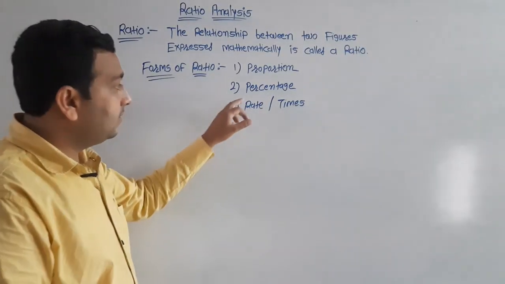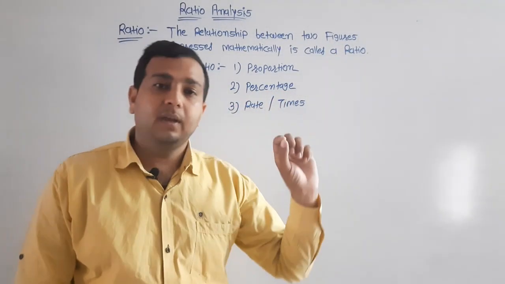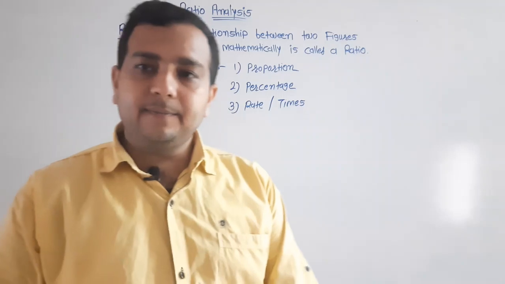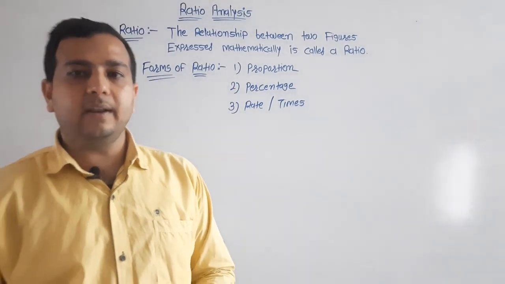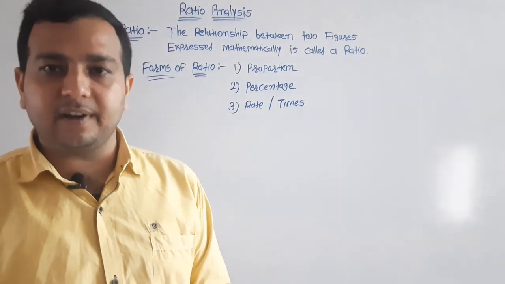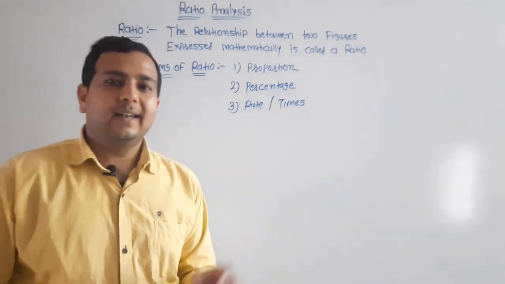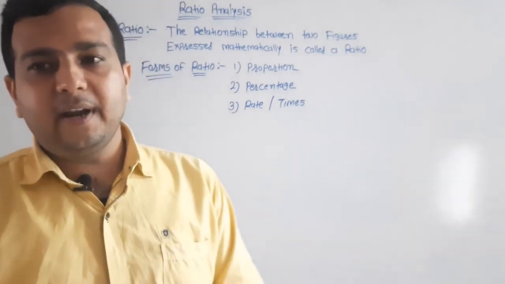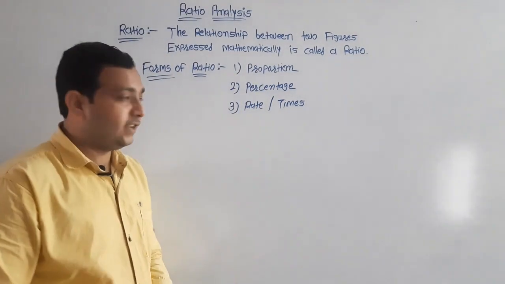Now we have discussed the form of ratio in percentage. In this type of expression, a quotient obtained by dividing one item by another is multiplied by 100 to show the relationship in terms of percentage. An example: the relationship between net profit and sales may be expressed as 18%.